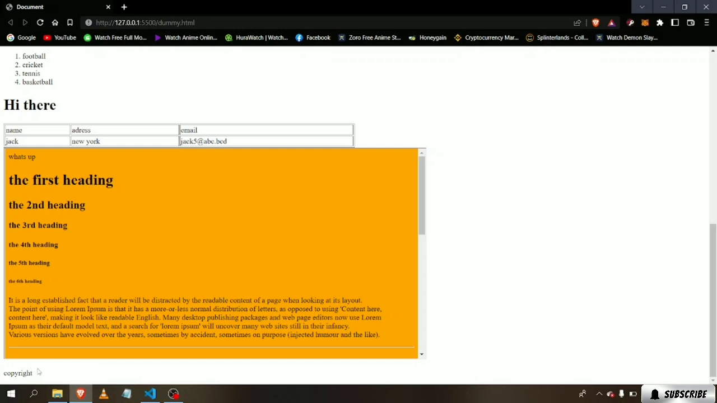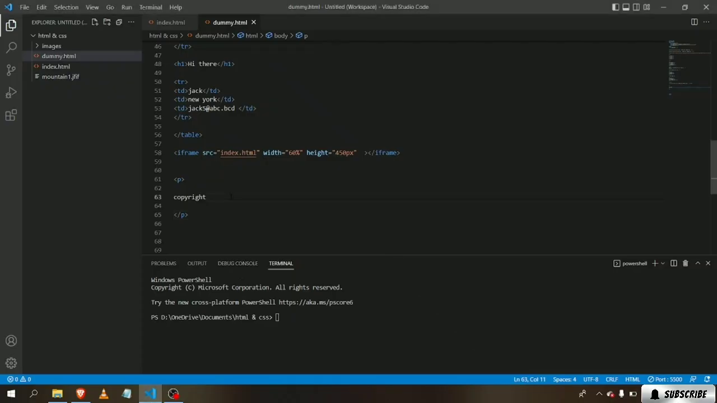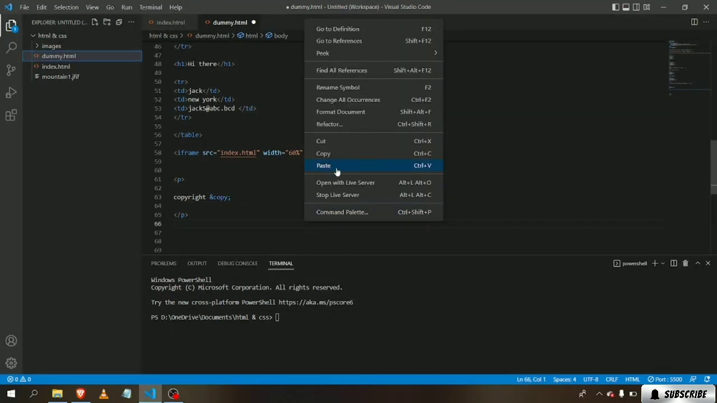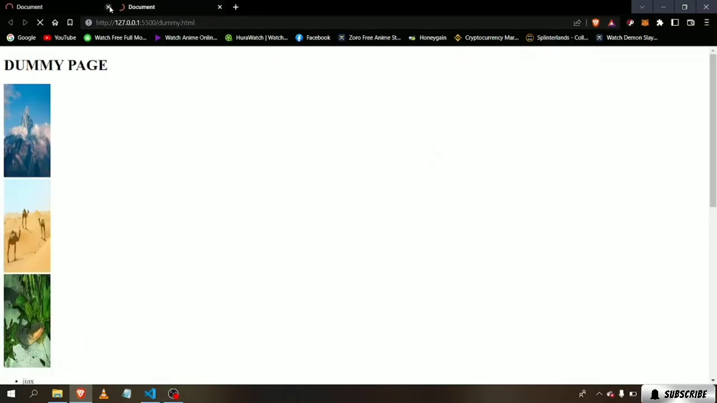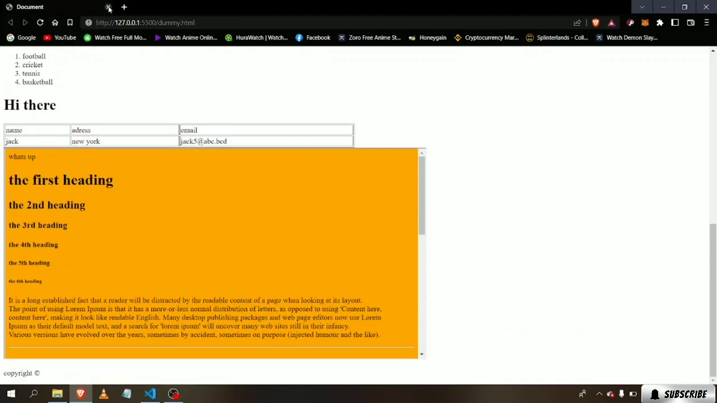Now I want to place a copyright symbol right beside the word copyright. So we're gonna use this. Just type in ampersand and type copy. You got the suggestion, click it, and now let's run it. You see there's a copyright symbol here right beside it.